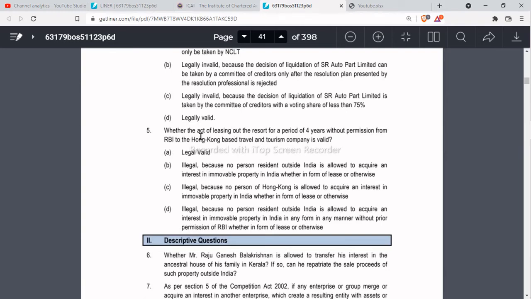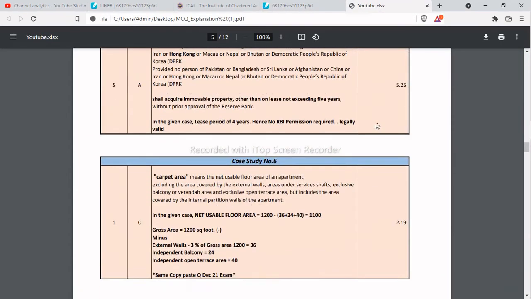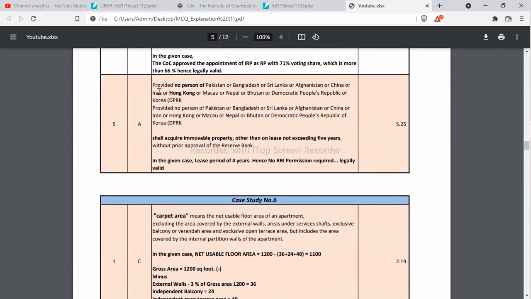Question 5. Whether the act of leasing out the resort for a period of 4 years without permission from the RBI to a Hong Kong based travel and tourism company is valid. Okay, so this is a very peculiar question from the FEMA. For this we have to refer to the provisions. Okay, so this is taken from page number 5.25 of the FEMA study material.